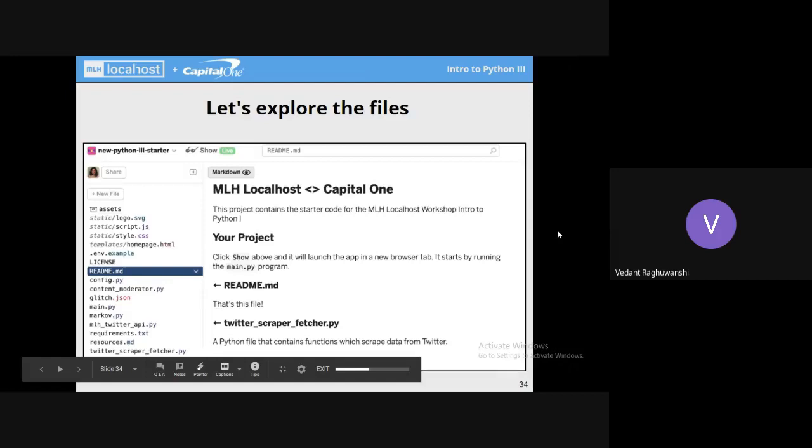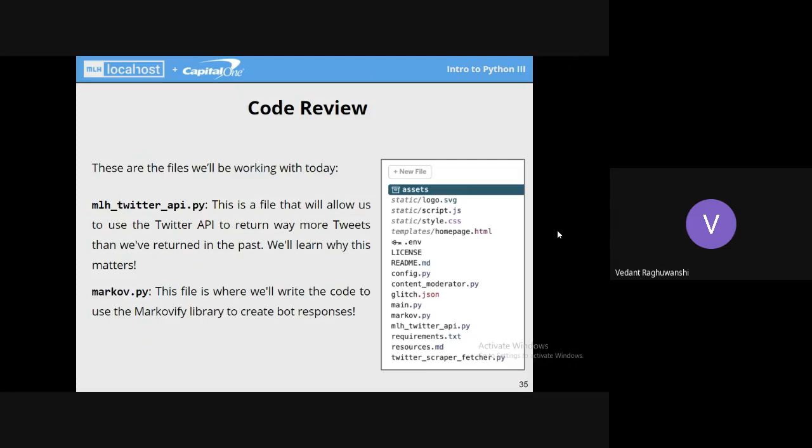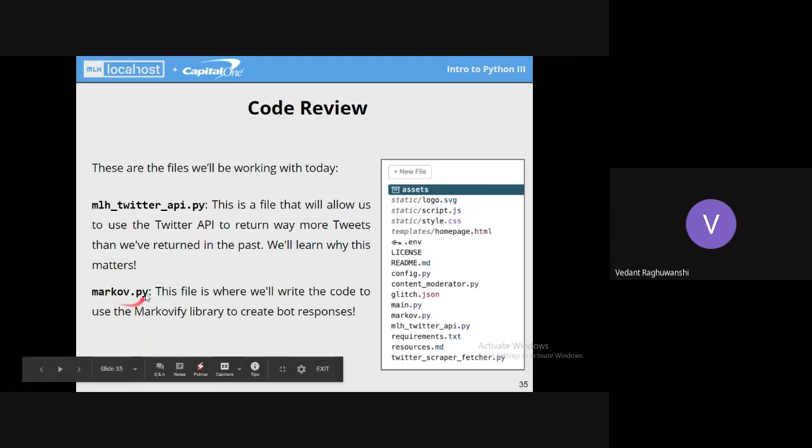So yeah, here is just an exploration of all the files given in our project. And here is an introduction of the files which we will be using. First is MLH Twitter API.py. This file is not doing much but scraping the tweets with the help of Twitter API, and then returning those tweets to us so that we can run our Markov model on the tweets. This Markov.py is the main logical file which we'll be using today. It will be building a Markov model and then deploying that Markov model on the tweets scraped from this file.